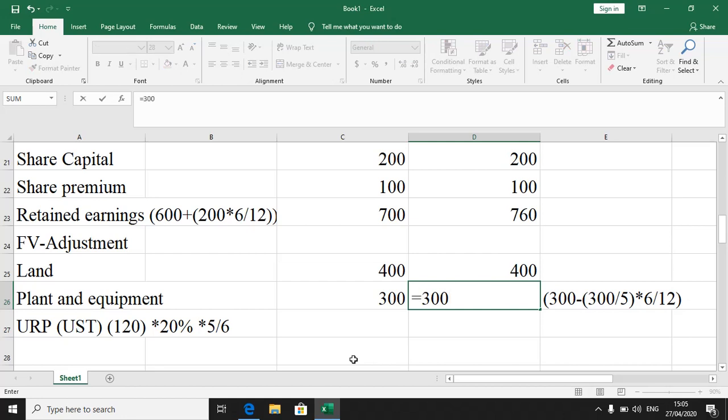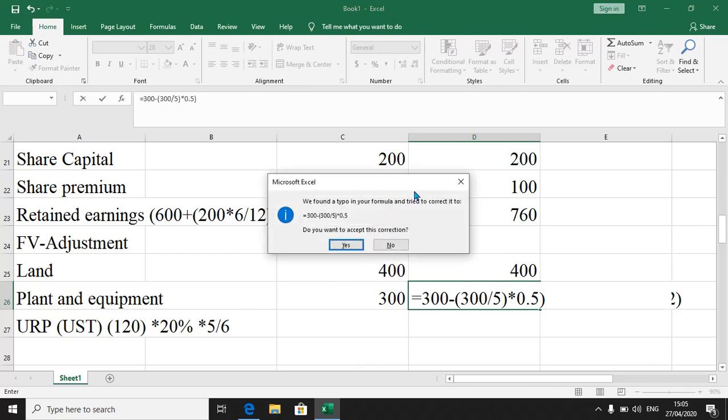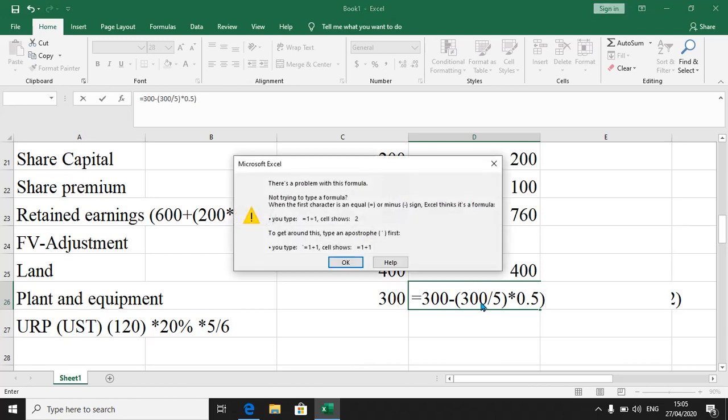So you say 300 minus, open brackets, then you say 300 divided by 5, then you multiply whatever you find by 6 of that. That's going to give us the correct answer.